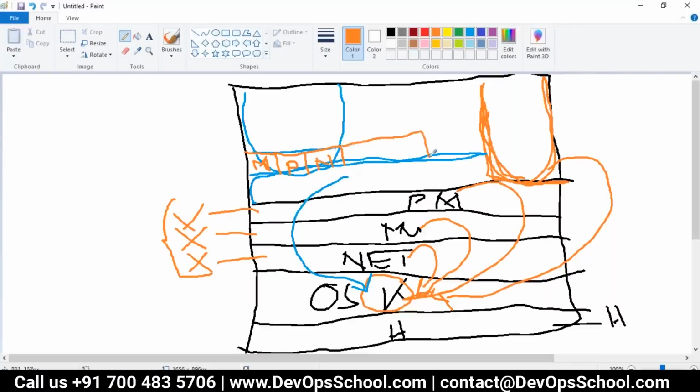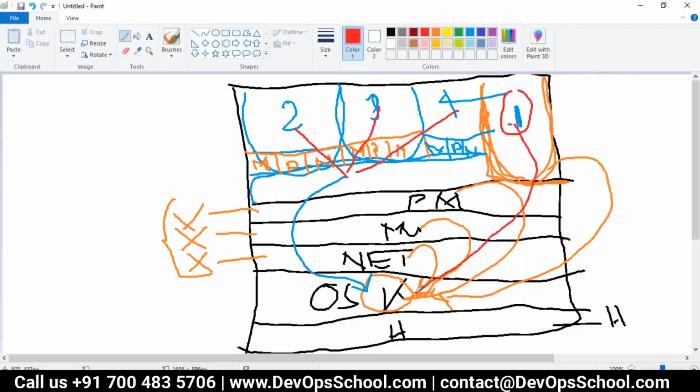I will create one more user and assign to him also a process map, MNT, and network. I'll create one more user. One more mount, process map and network. So this was user one, this is user two, this is user three, this is user four. But understand that 2, 3, 4 are managed by this, and one is managed by this. Understand that at a high level.